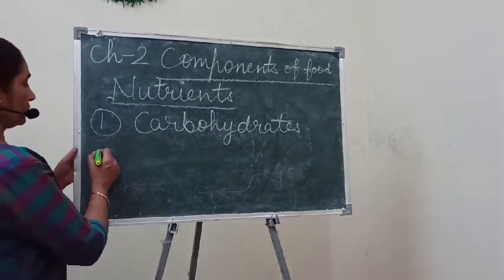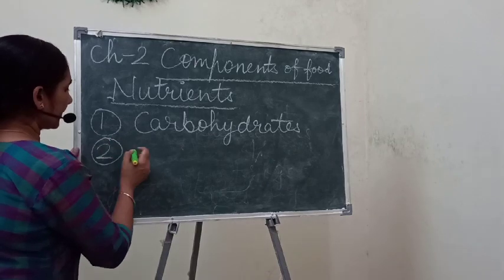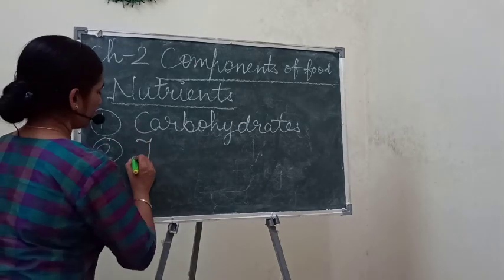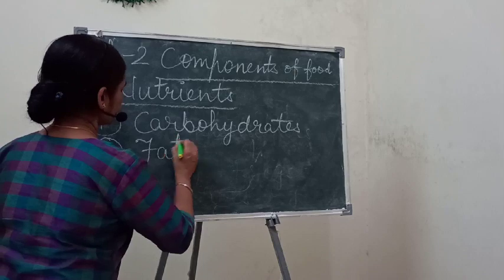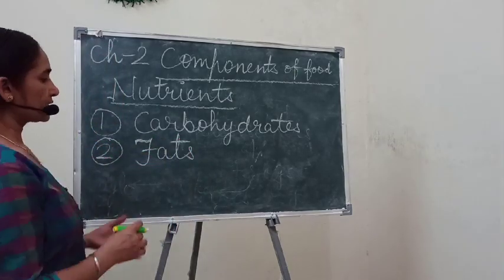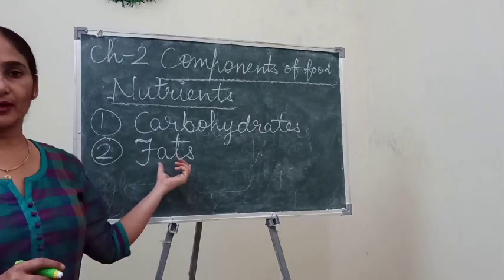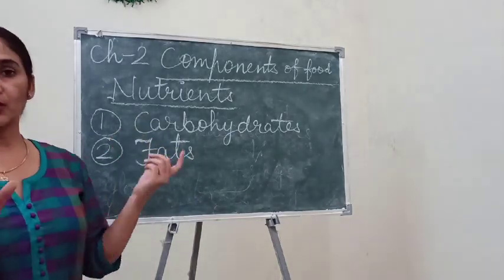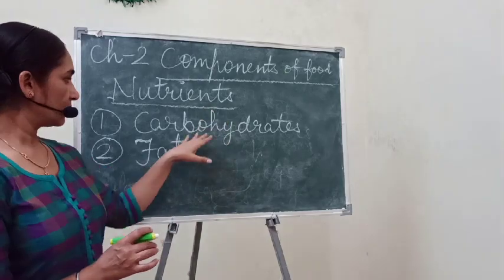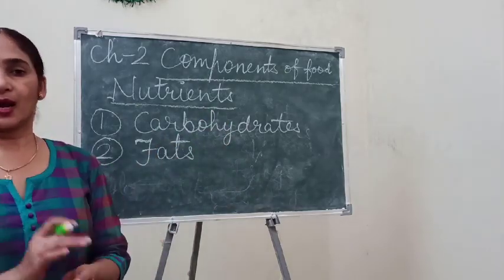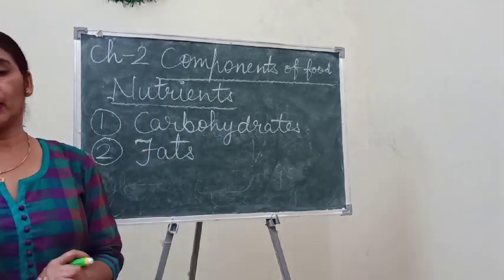Okay, so the second nutrient is fats. Fats, you know, children, are also energy providing food. Both of these nutrients are called energy providing nutrients.